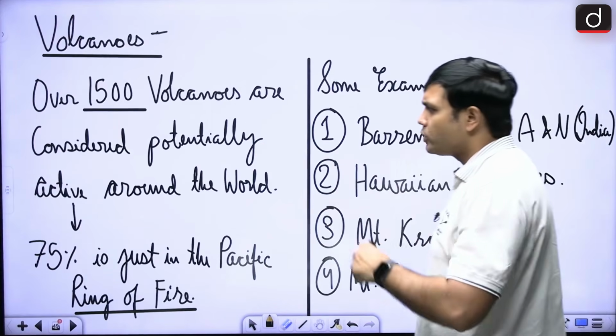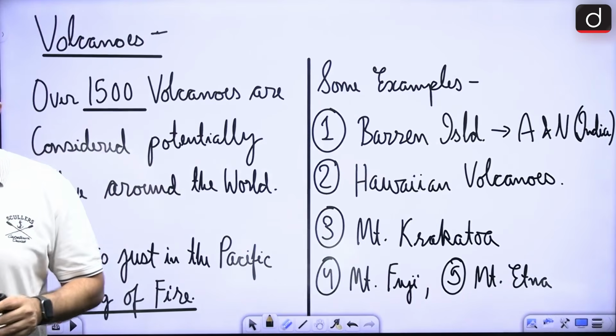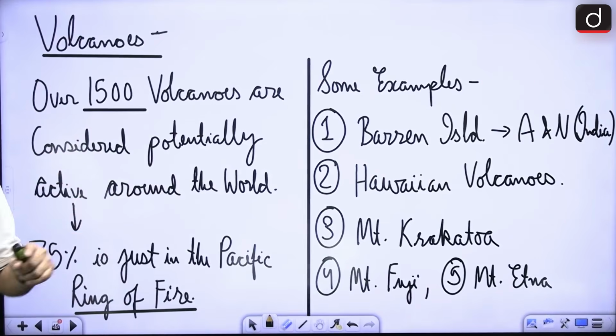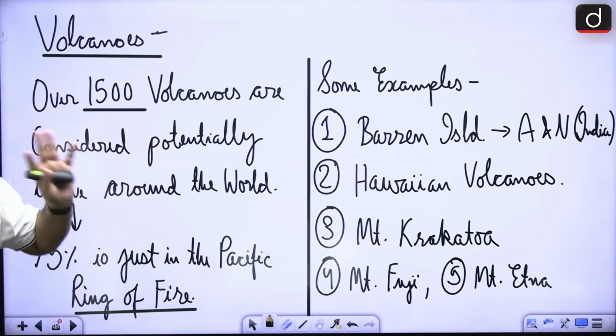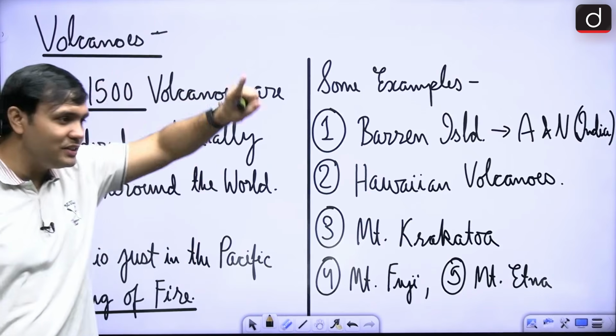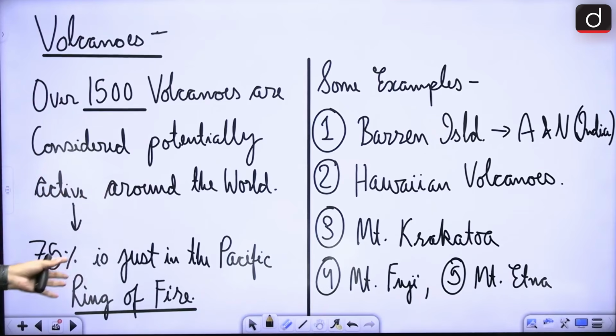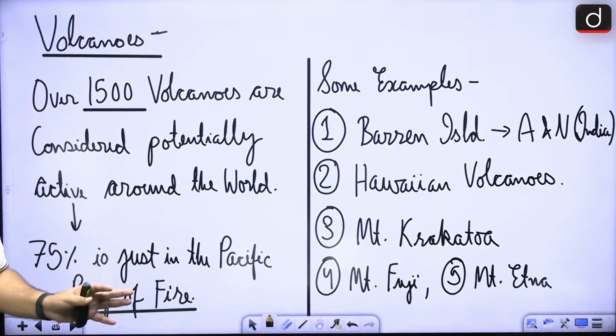Now, in case of volcanoes around the world, there are over 1500 active volcanoes, right? 75% of which are in the Pacific Ring of Fire. So again, that is a particular region that is very, very active with respect to volcanic eruptions. 75% of our active volcanoes are in the Ring of Fire itself.